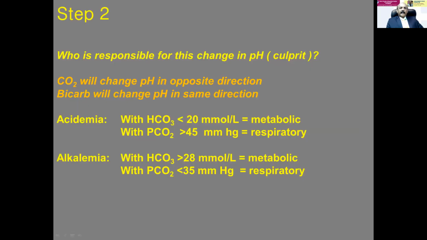Then you have to find out who is responsible for the change in pH. In acidemia, when the bicarb is less than 20, it is metabolic. When PCO2 is greater than 45, the opposite direction, it is respiratory. Alkalosis, the reverse: when the bicarbonate is more than 28, it is metabolic. PCO2 less than 35, it is respiratory.